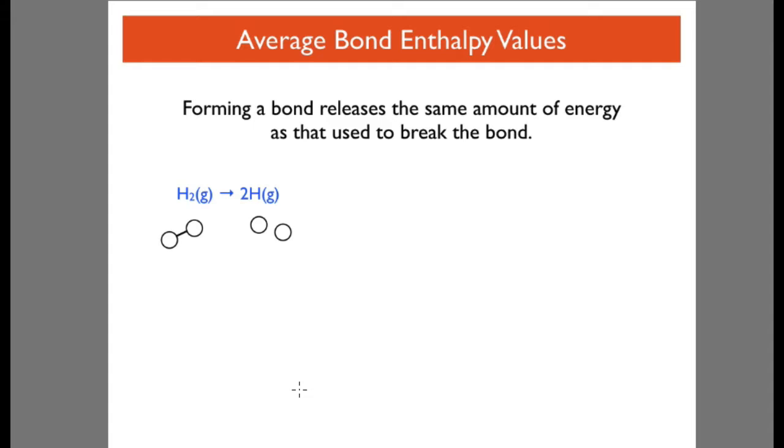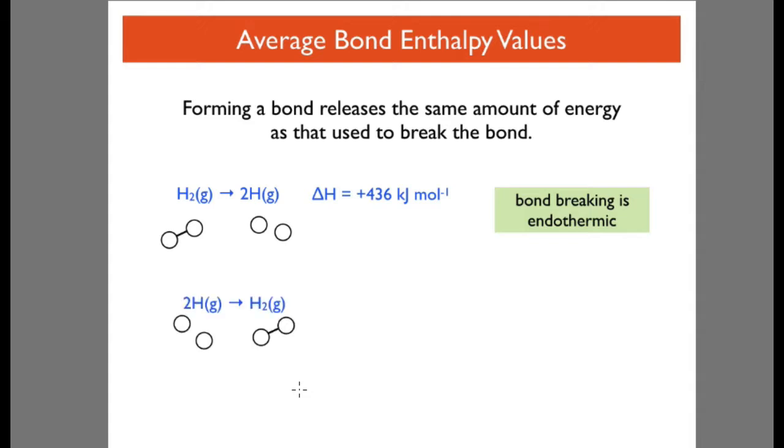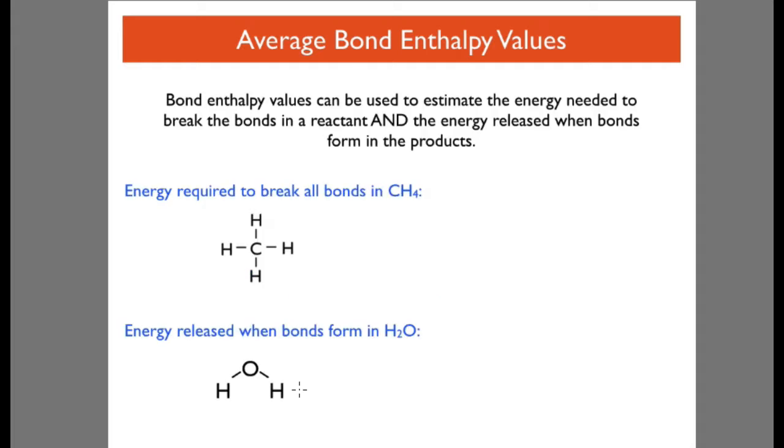Forming a bond releases the same amount of energy as that used to break the bond, which makes sense. So here you've got hydrogen gas giving 2 gaseous hydrogen atoms, and that's plus 436, so you can guess that the process is endothermic because you're breaking the bond. If you form a bond, it's going to be exothermic, the same number but negative, and we know bond formation is exothermic.